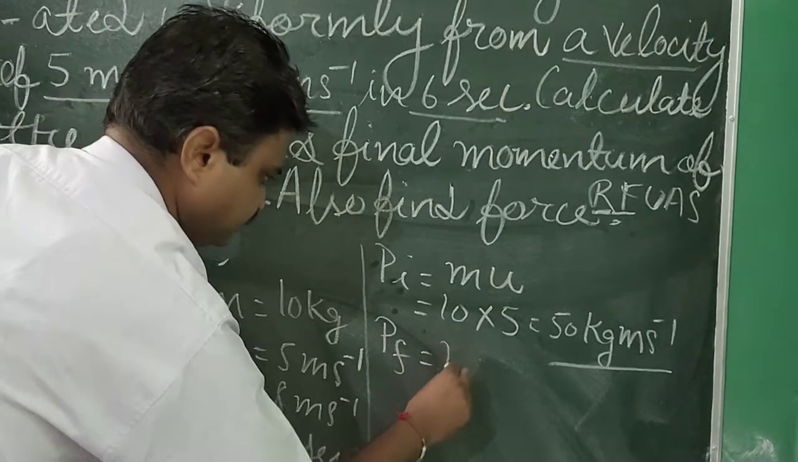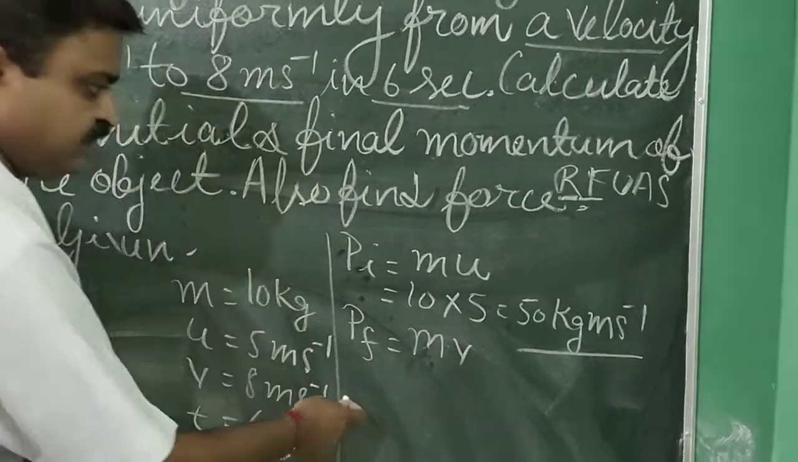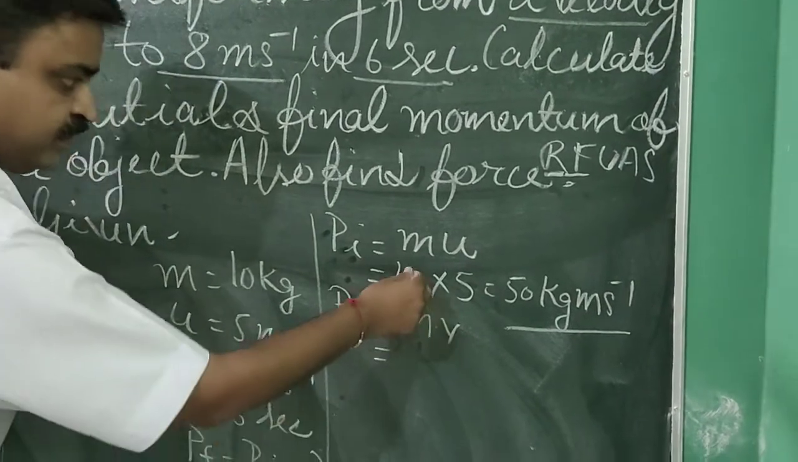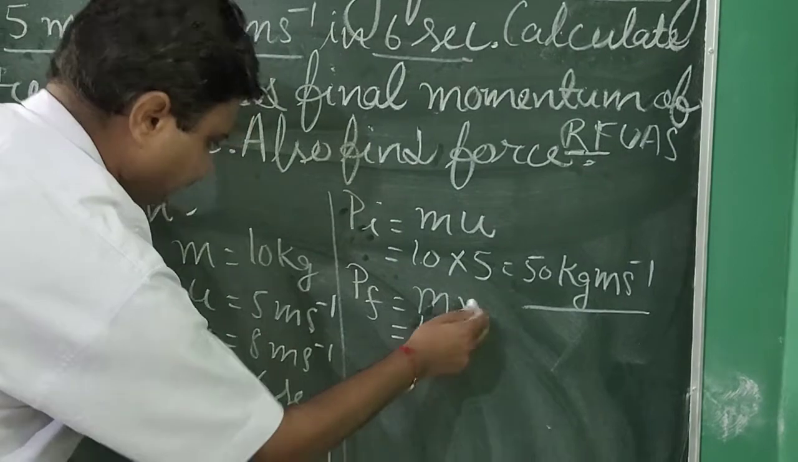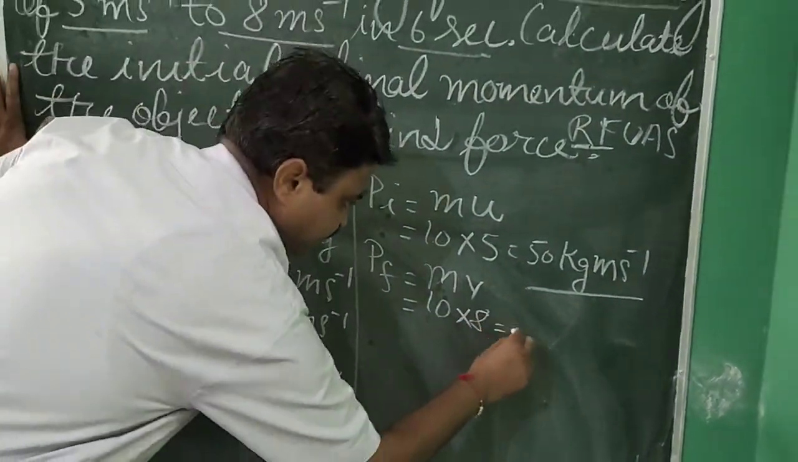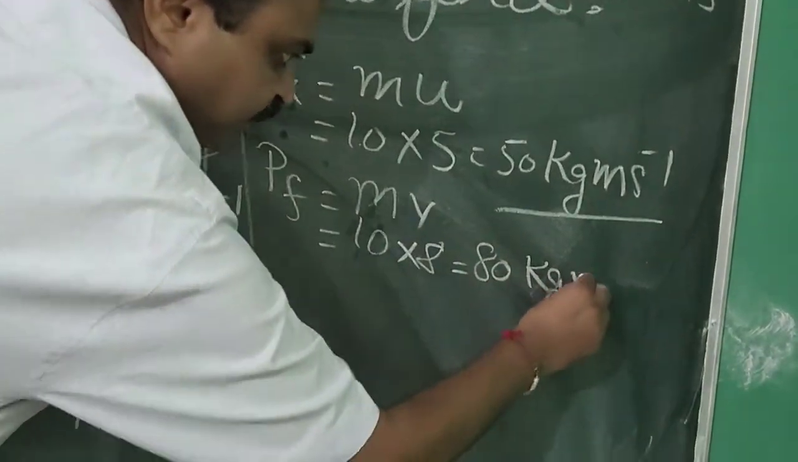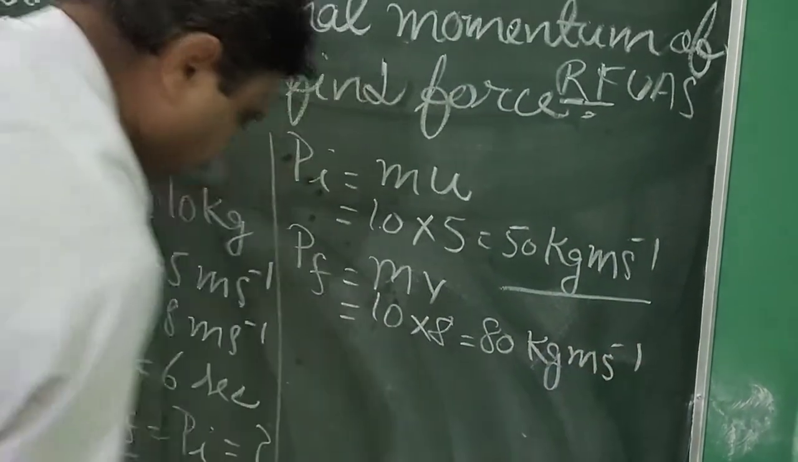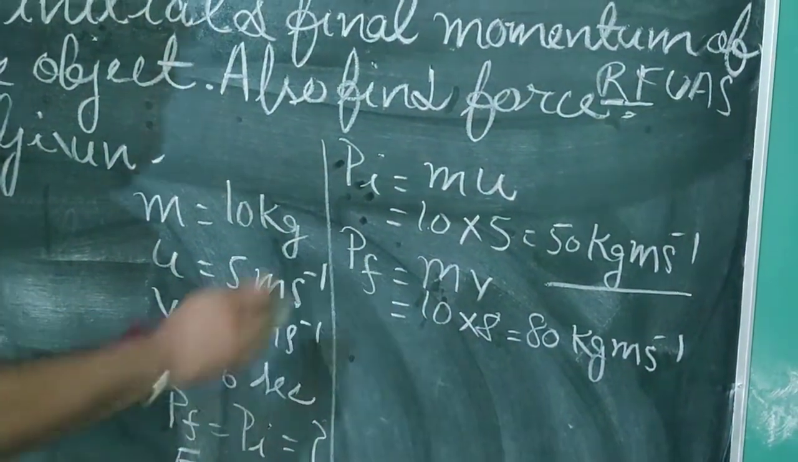Next is final momentum. Again you will use the same formula, but here it is final velocity. Now again you will put the quantity, mass 10, final velocity is 8, so here you write 8. And what is it? It is 80 kilogram meter per second. So we have also found the final momentum and initial momentum.